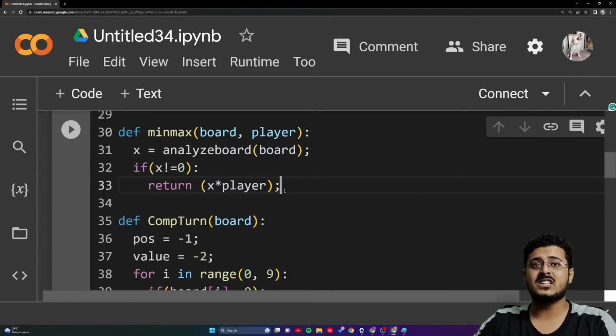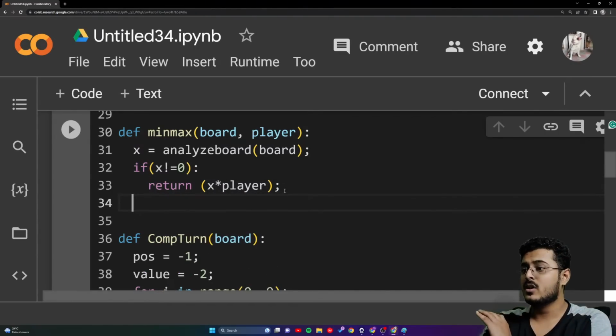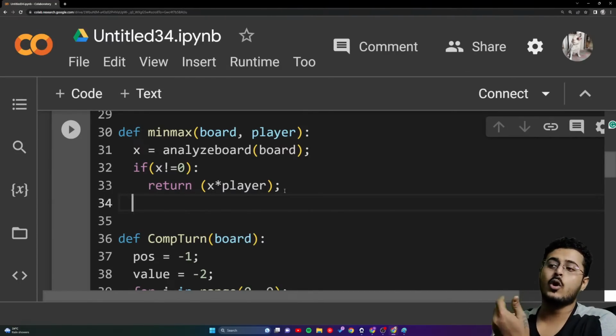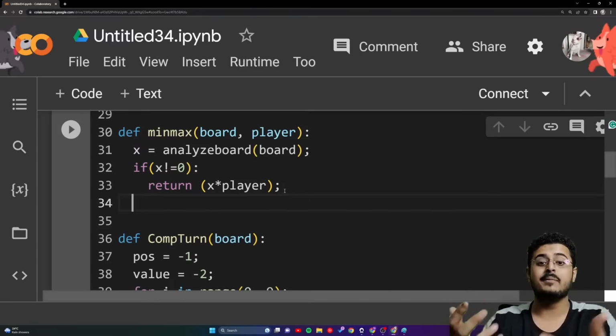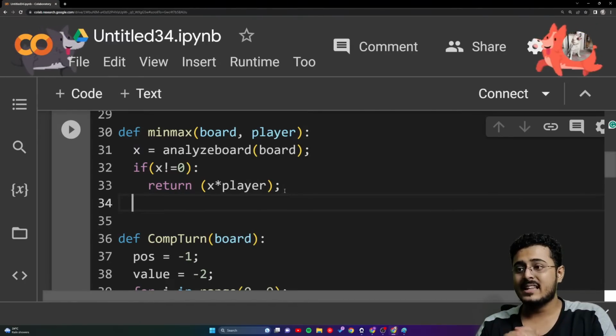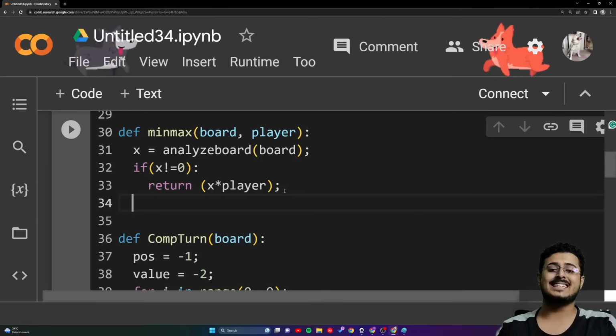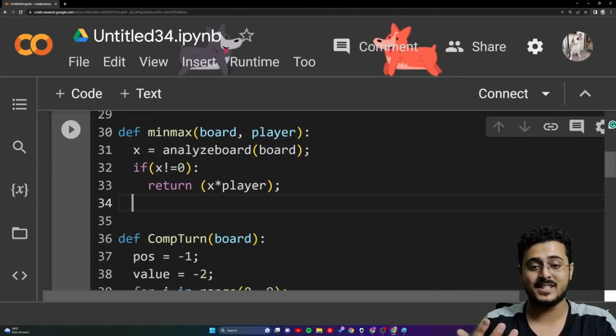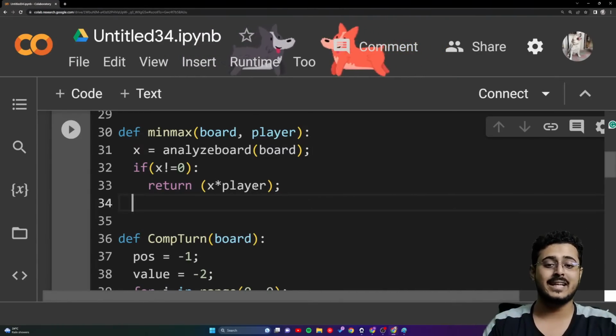If nobody has won the game up till now, the player is always -1, so the score is always -1. Exactly. So if nobody has won here, then we need to do the min-max algorithm. Now the min-max algorithm goes the exact same way. I want to tell you a very special thing: you have already implemented the min-max algorithm.